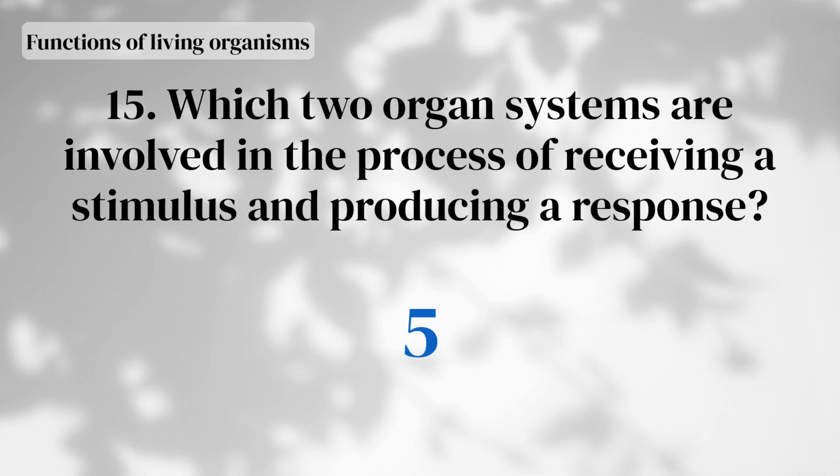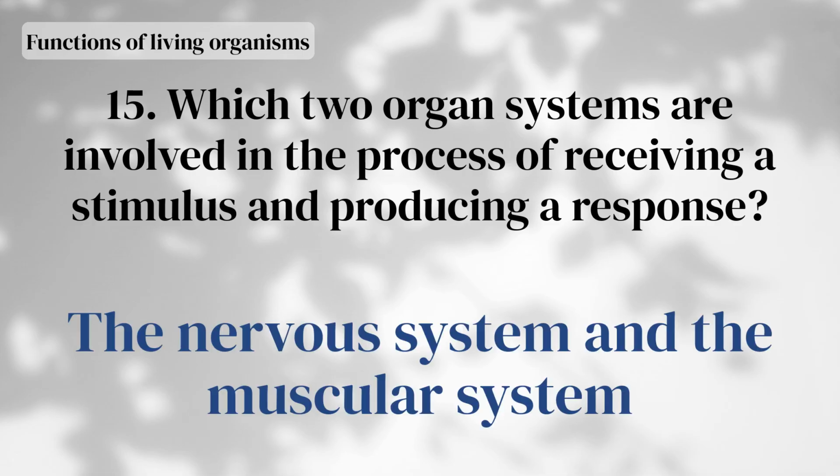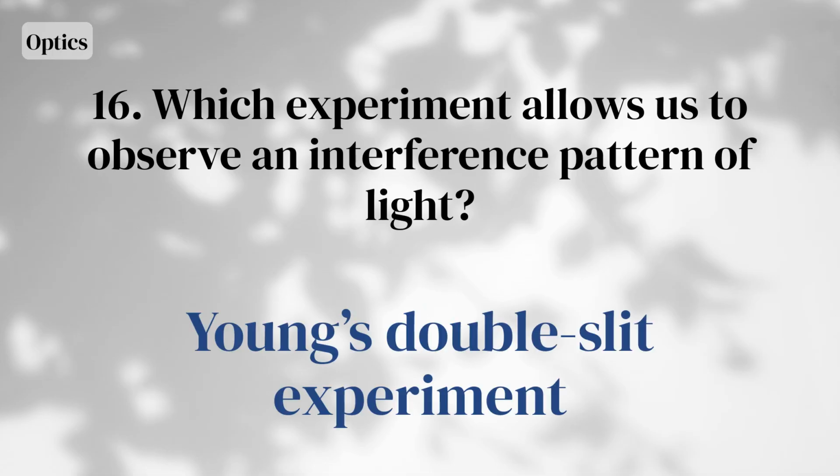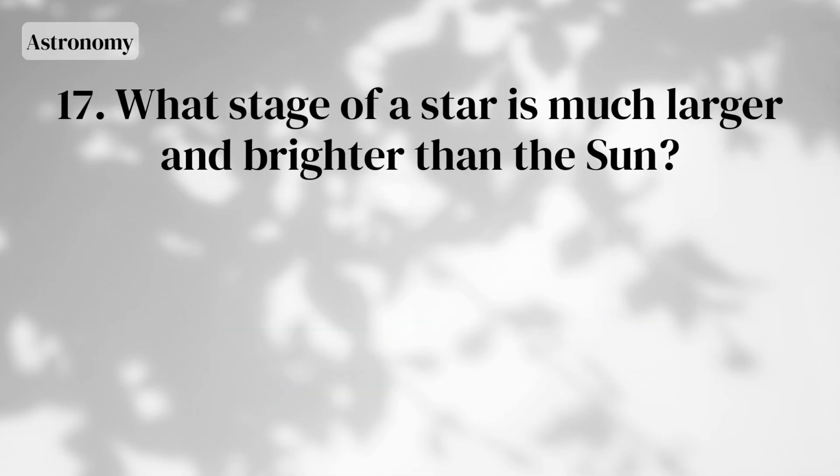response? The nervous system and the muscular system. Which experiment allows us to observe an interference pattern of light? Young's double-slit experiment. What stage of a star is much larger and brighter than the Sun?